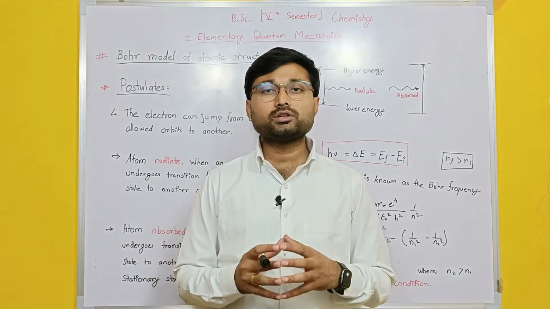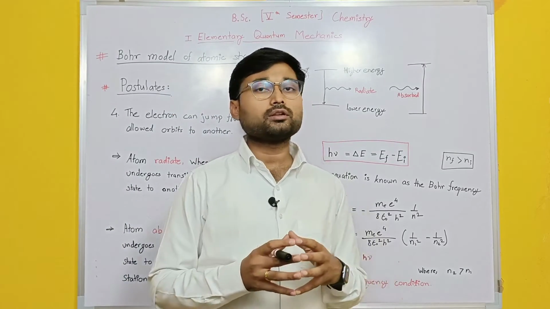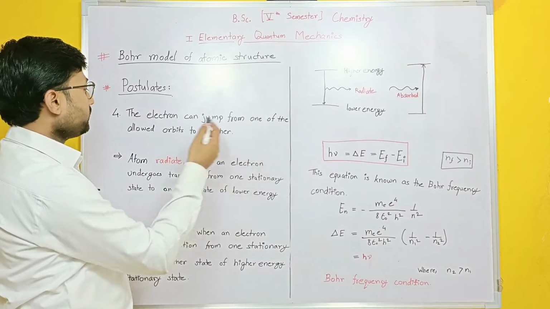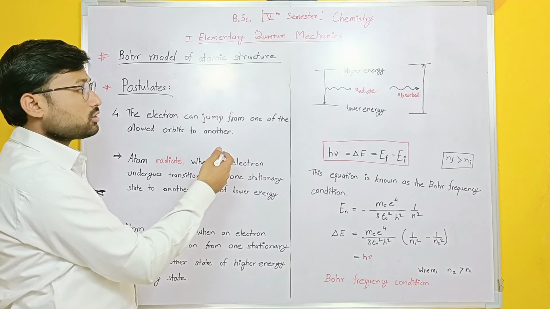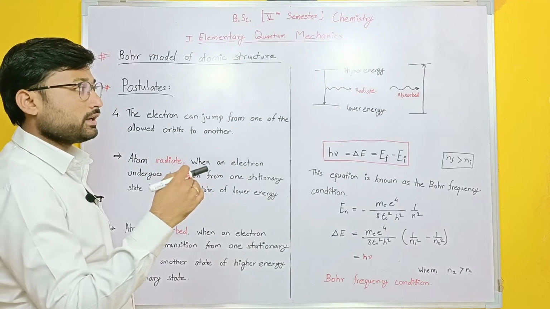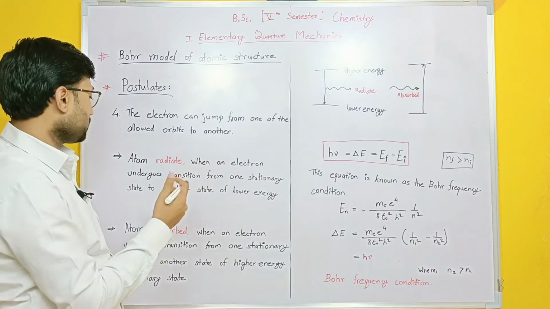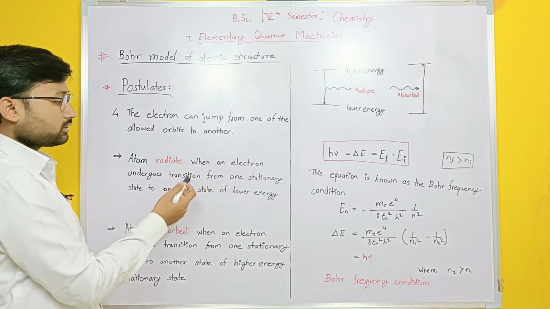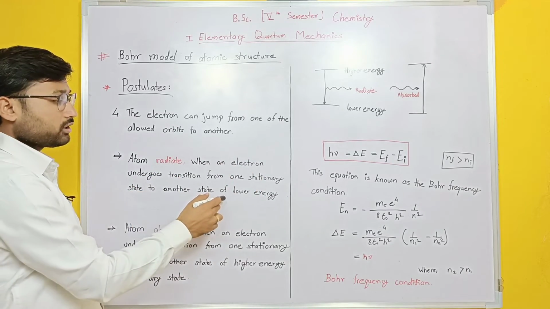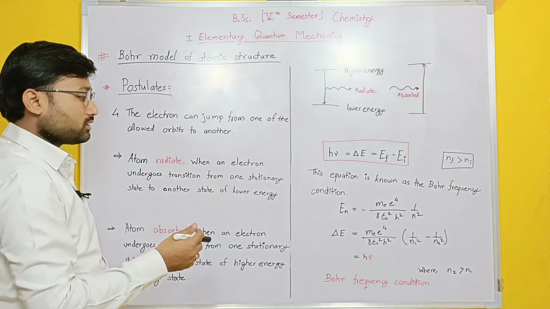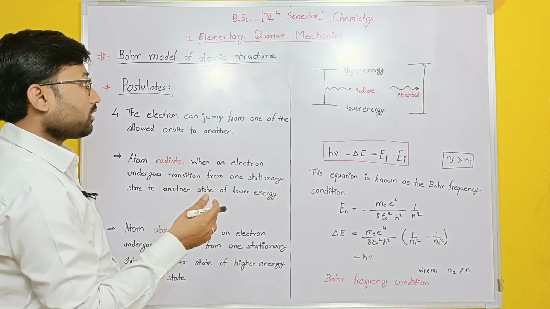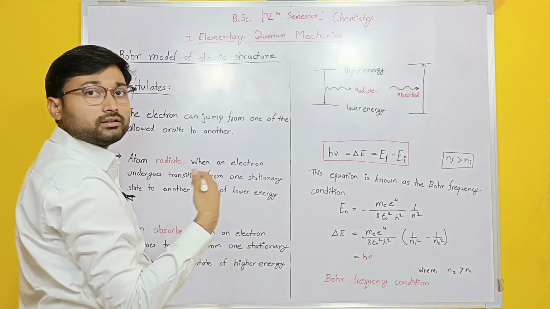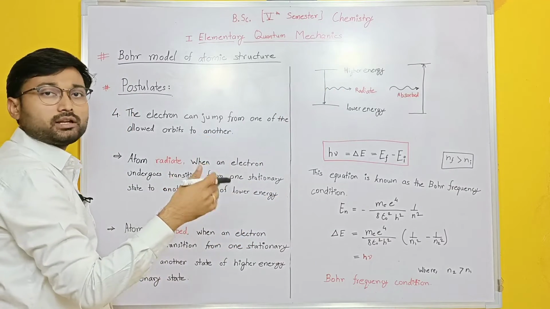Now we are going to see the fourth point of the Bohr model. The fourth point says that the electron can jump from one of the allowed orbits to another. So there are two possibilities: one is lower in energy terms, another is higher energy. The atom radiates when an electron undergoes transition from one stationary state to another state of lower energy. So if the electron is jumping from higher energy to lower energy, you will get radiation. The atom will radiate the energy.